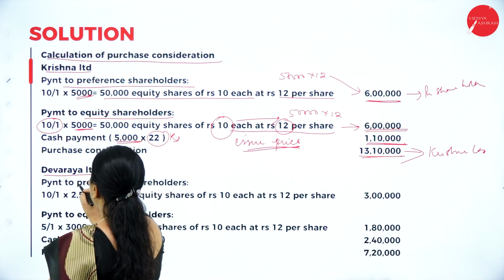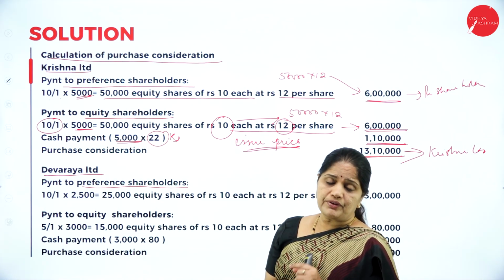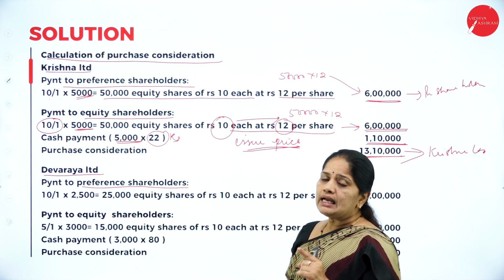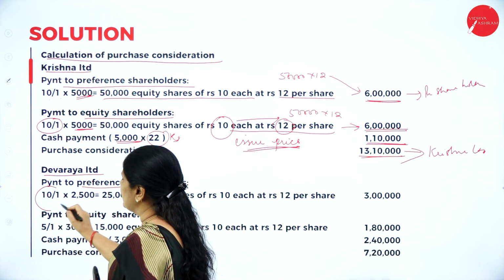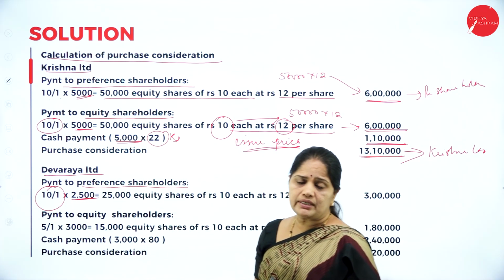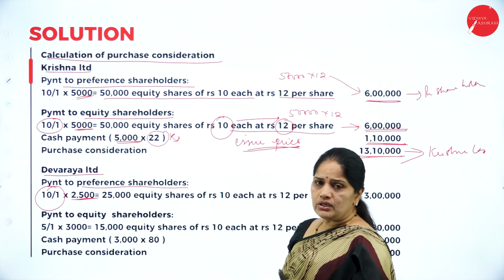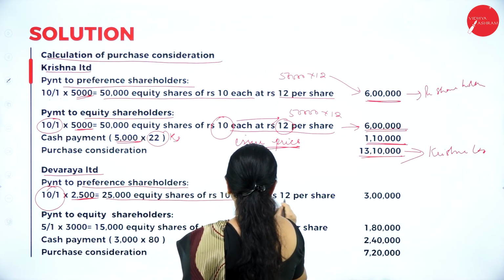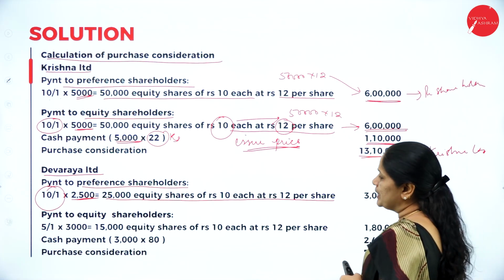In Devaraya Limited, the payment to preference shareholders. Again, for the preference shareholders of Devaraya Limited, each preference shareholder gets 10 equity shares. So, that is why I have written 10 by 1 into the number of preference shares in Devaraya Limited. What is the number of preference shares? 2,500. So, 10 into 2,500, I get 25,000 equity shares of rupees 10 each at rupees 12 per share.